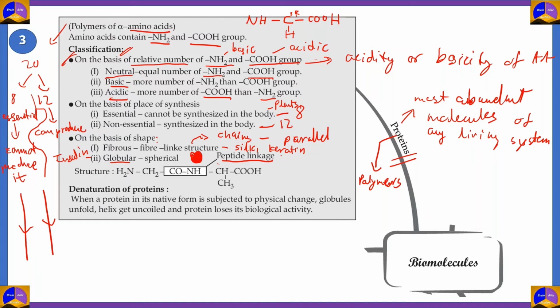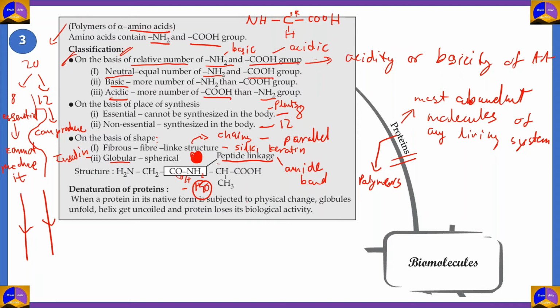Now, in a peptide linkage, you form an amide bond between the carboxylic group and the amino group. If you remember, this was NH2 and this was COOH. So you remove water from these two and form a bond between the carboxylic group of one amino acid and the amine group of the other amino acid. And that is how the chain progresses.